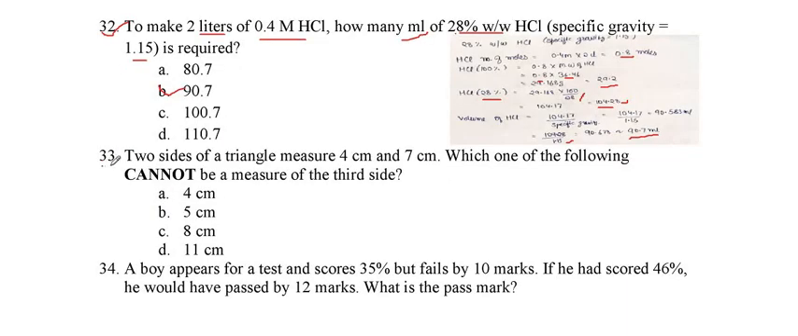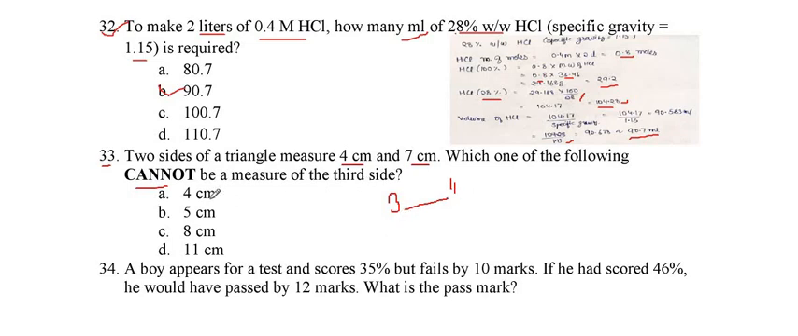Now we go for the next question, question number 33. Two sides of a triangle measure 4 cm and 7 cm. Which one of the following cannot be the measure of the third side? You know in a triangle, the third side can't be greater than the sum of the two sides. What is the sum of the two sides? 7 plus 4 is equal to 11. So it can't be greater than 11, and it also can't be smaller than the difference. The difference between the two sides is 7 minus 4, which is 3. So the third side of the triangle will be in between 3 and 11.